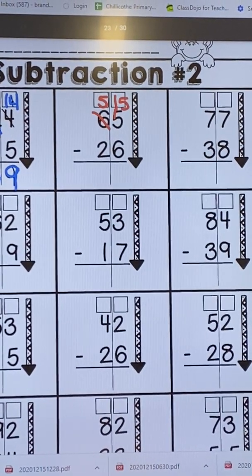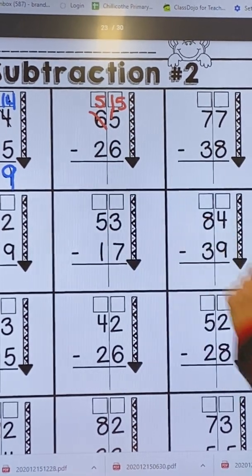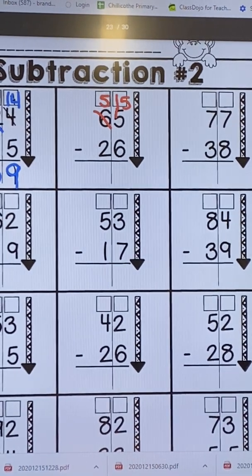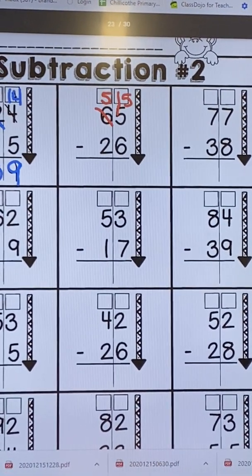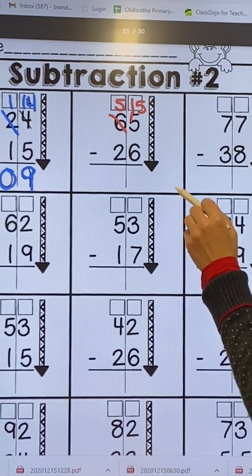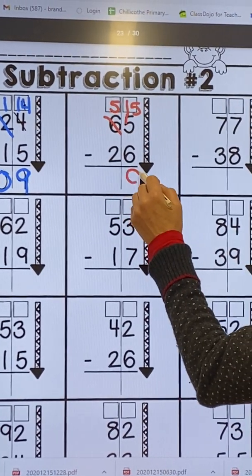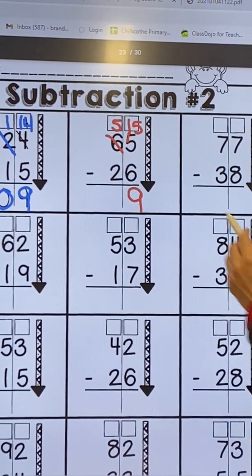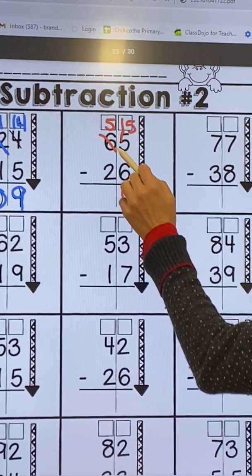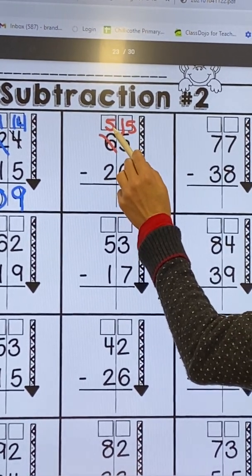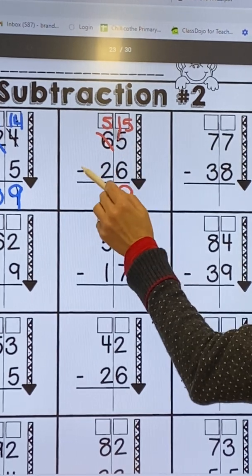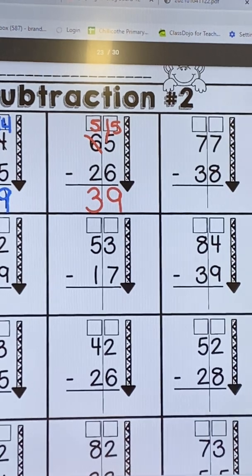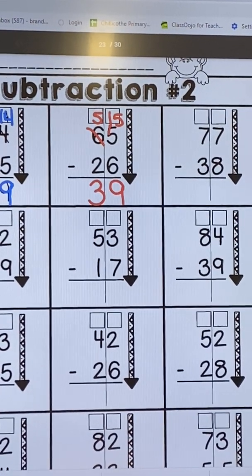So I can do my subtraction. 15 minus 6. Going to put my pencil on the 15 on my number line. I'm going to hop back 6 places, and when I am done, I will land on the 9 again, because 15 minus 6 equals 9. Then I'm going to go to my tens place. Where I regrouped, I now have a 5 here. And 5 minus 2 equals 3. So my final answer is going to be 39.